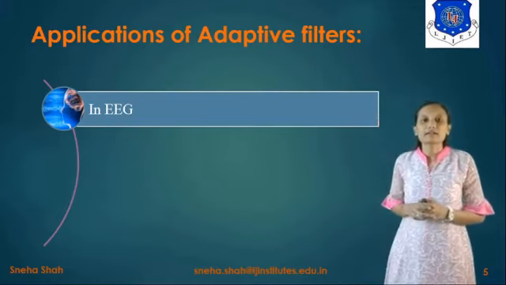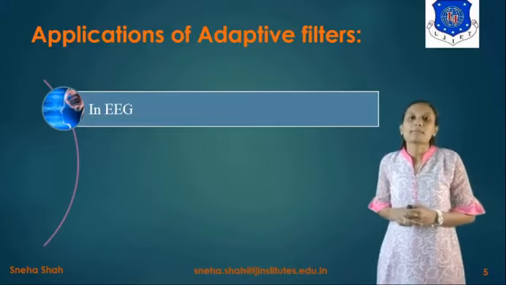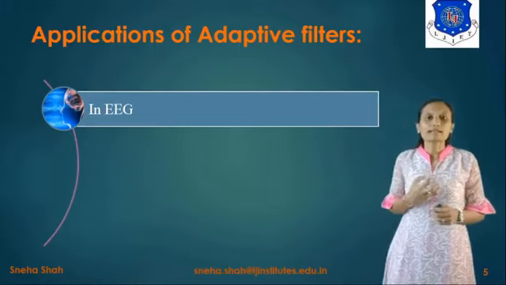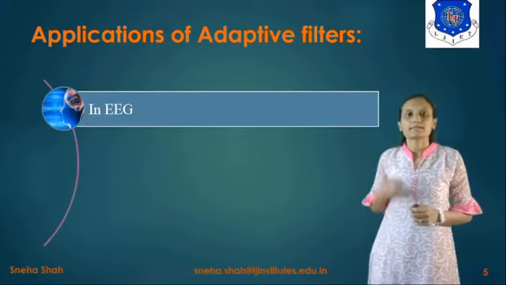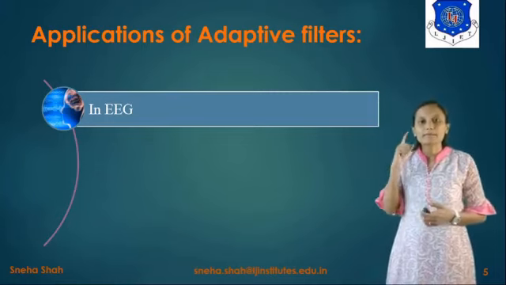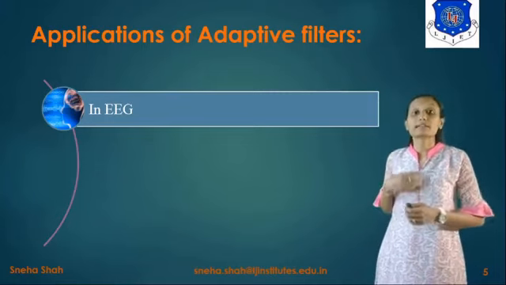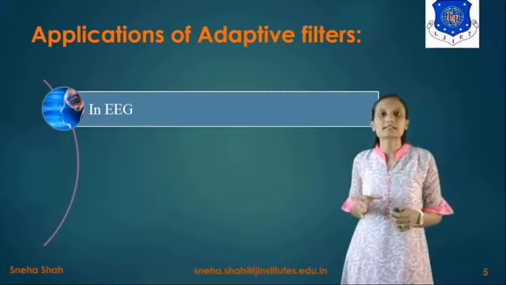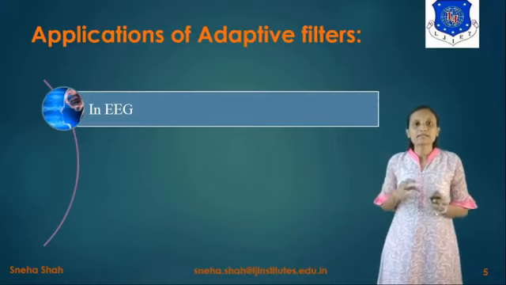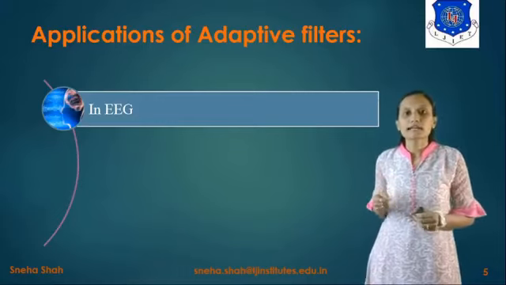So this blinking of eyes will be considered as one kind of noise. This kind of noise can be removed by using this adaptive filter, so that we can get only the signals of the brain. So if there is any improvement in the brain signal, then and only then it will give you the response, otherwise it will not give you the response. So basically we'll differentiate these two types of signals.